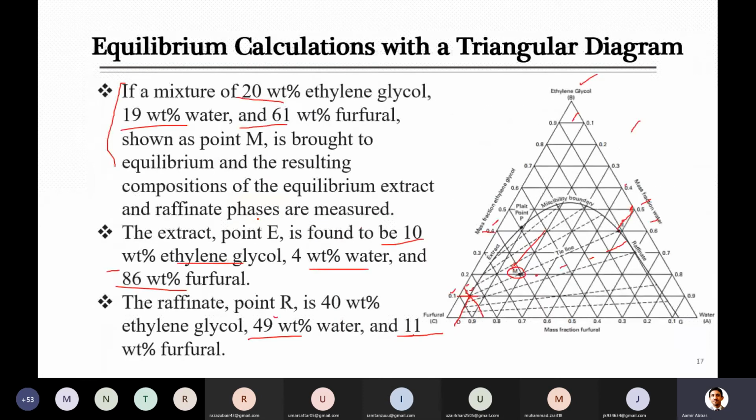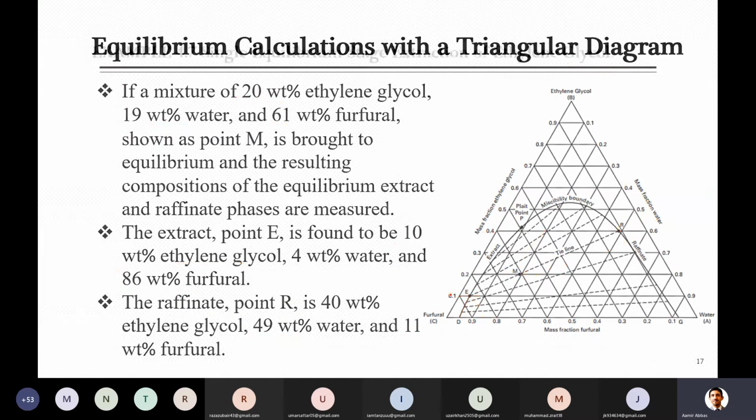First of all, if I go back to this diagram when I asked you to find the extract and raffinate composition, what we should know is the composition of the mixture, that is formed when you mix your feed with the given solvent in the extractor, and that later is separated into two phases, raffinate and extract. So before that, what is the composition of this mixture? It means we have to locate point M inside the diagram, and then we will follow the same procedure. We will move along the tie line and easily find the extract and raffinate composition.